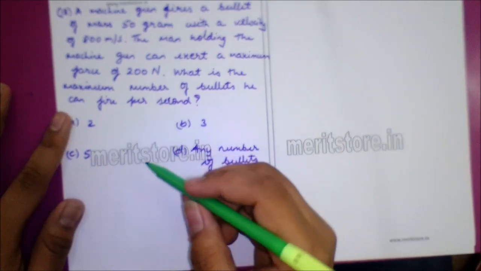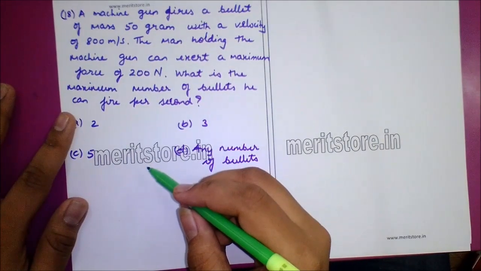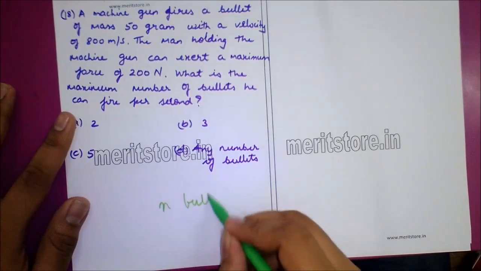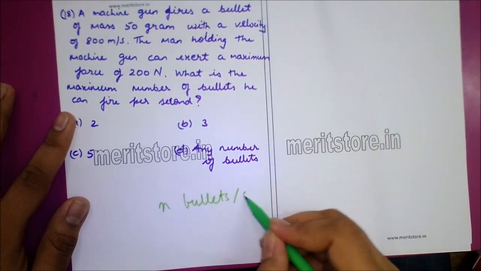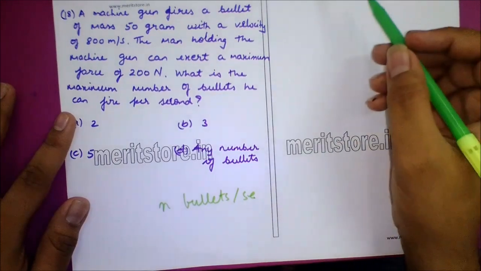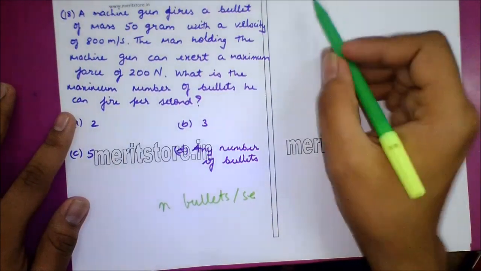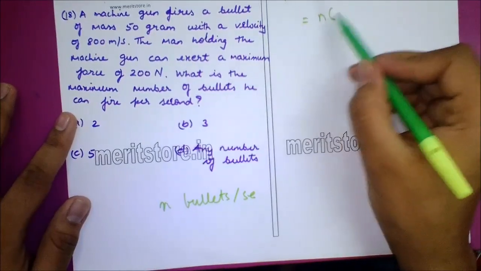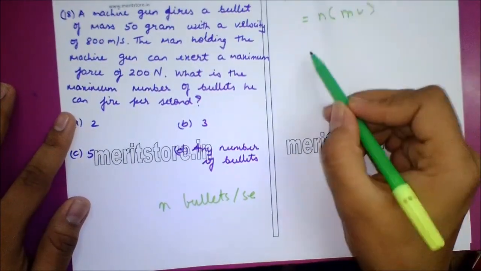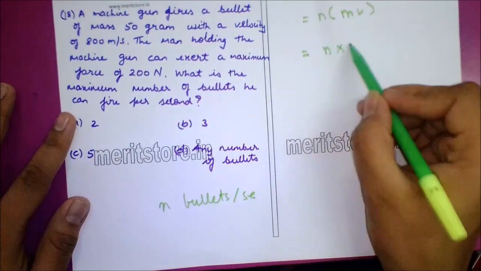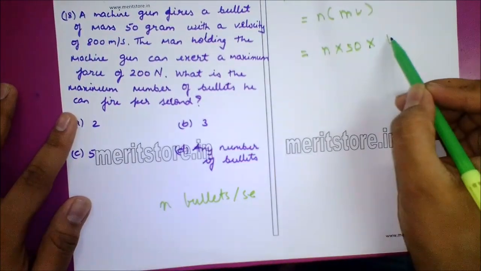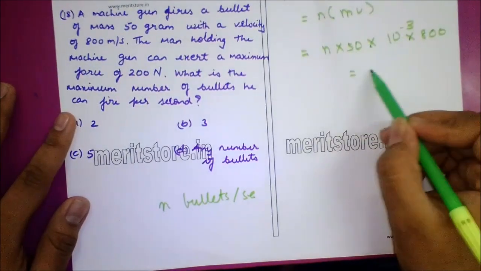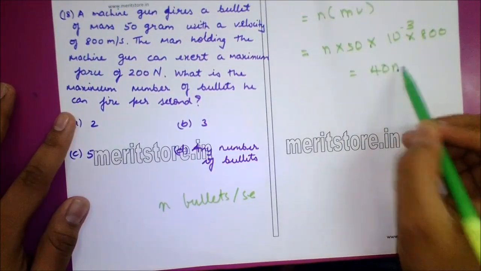So now, suppose the man fires n bullets per second. Momentum of n bullets per second will be n into mv, which is equal to n into 50 into 10 raised to minus 3 into 800, which is 40 n.